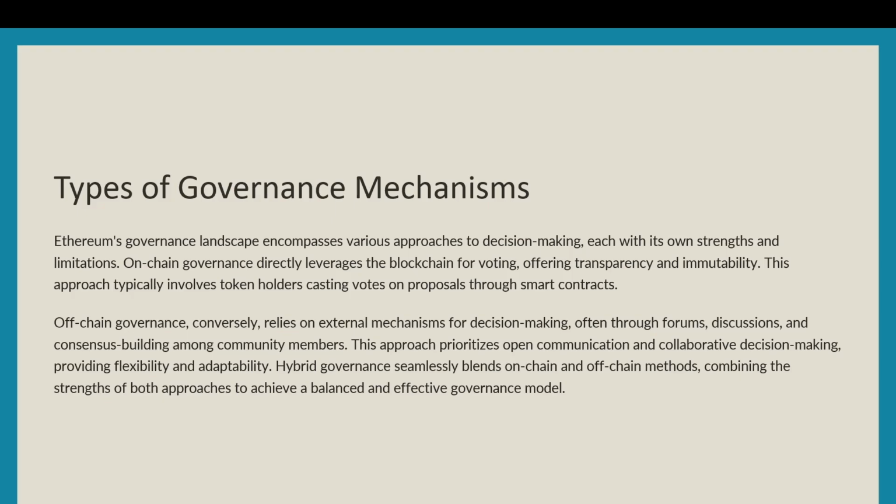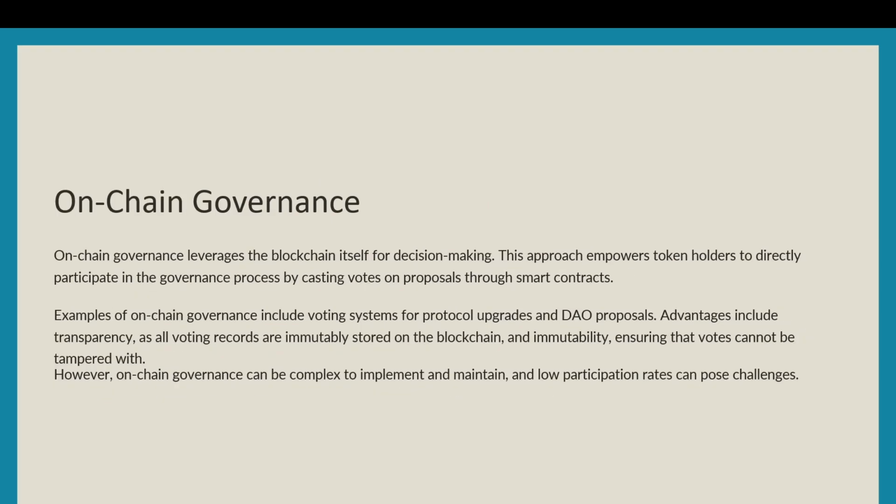Off-chain governance, conversely, relies on external mechanisms for decision making, often through forums, discussions, and consensus building among community members. This approach prioritizes open communication and collaborative decision making, providing flexibility and adaptability. Hybrid governance seamlessly blends on-chain and off-chain methods, combining the strengths of both approaches to achieve a balanced and effective governance model.